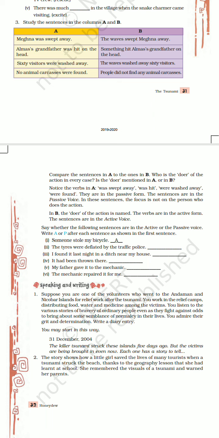First of all, we should learn what is a voice. A voice is that form of verb which tells us about the status of subject and object in a sentence. Then what is active voice? A verb is said to be in active voice if our subject is active. What is passive voice? A verb is said to be in passive voice if our subject is passive.